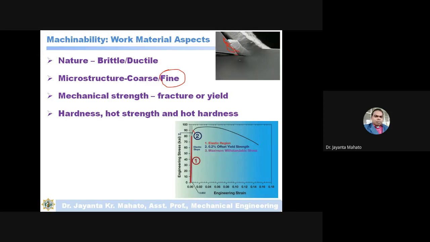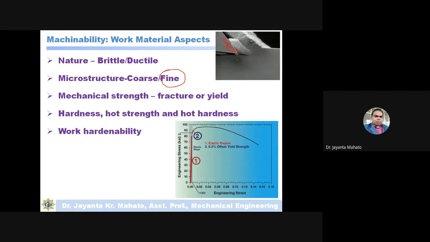There may also be more heat generated, and the chip cannot be easily controlled. So for a more hard material, the machinability will be less.